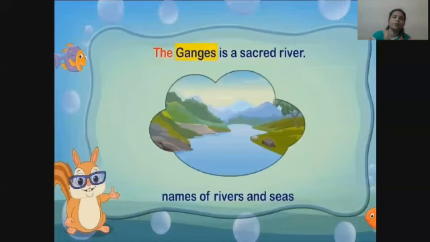For example, the Ganges is a sacred river.